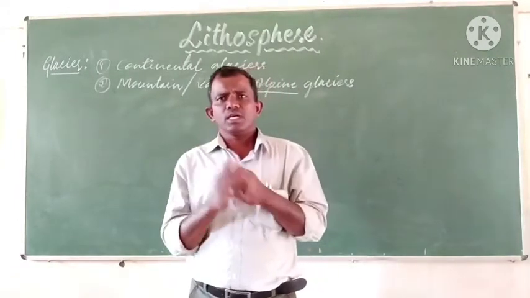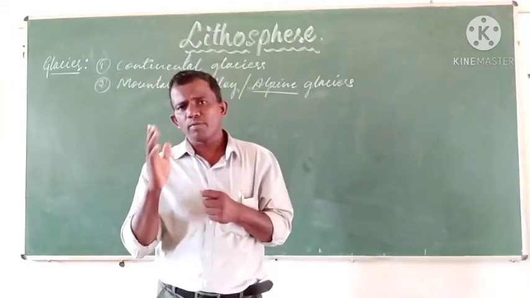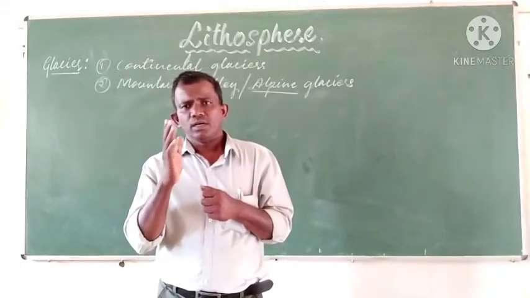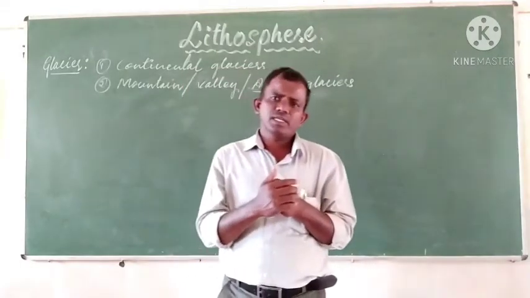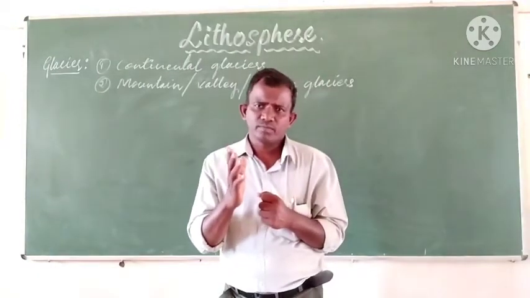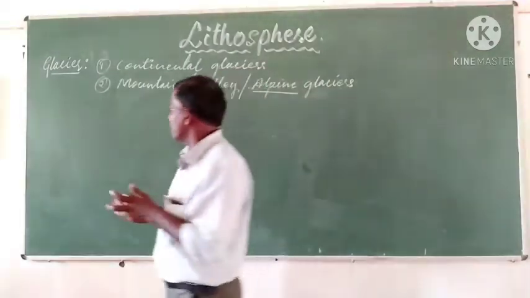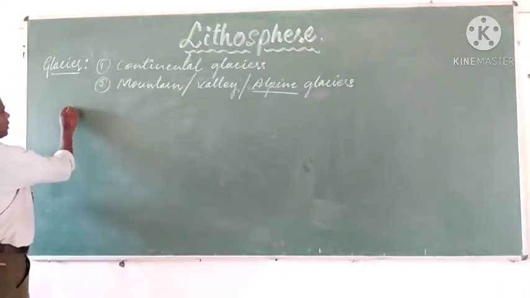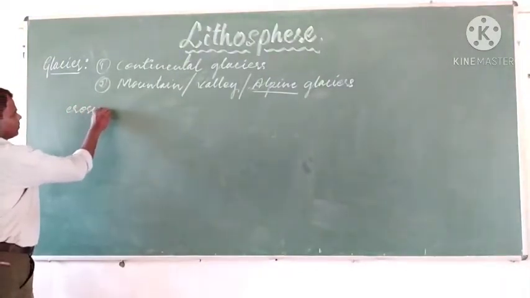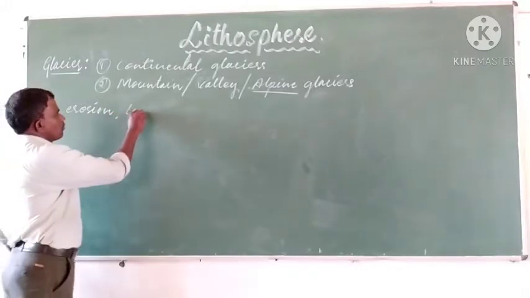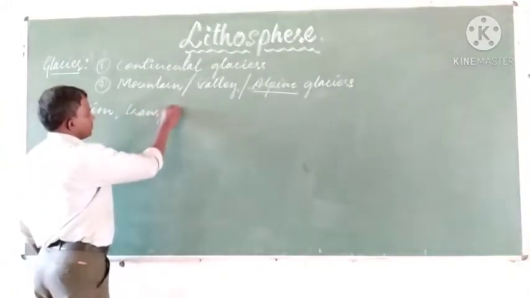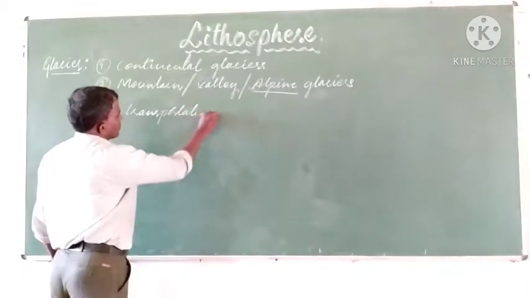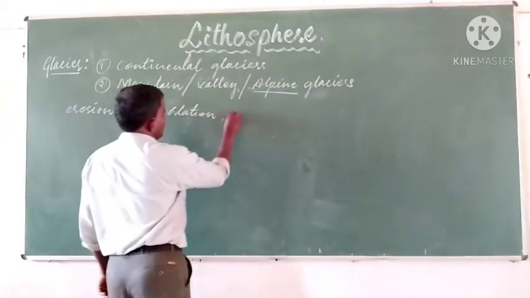The major landforms formed by the erosional work of the glaciers are, say, the glaciers do the denudational work of erosion, transportation, and deposition.